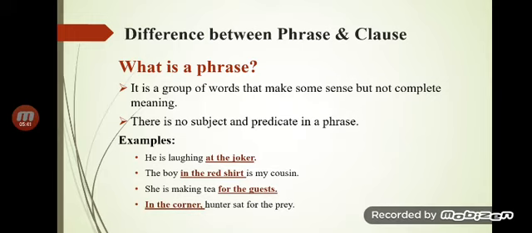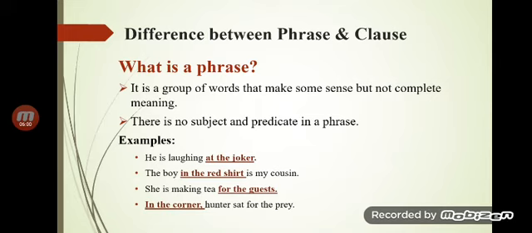The boy in the red shirt is my cousin. So the boy, that is definitely the subject. In the red shirt is my cousin. So we couldn't get the idea of what the in the red shirt, what does this statement show? She is making tea for guests. In the corner, the hunter sat waiting for the prey.